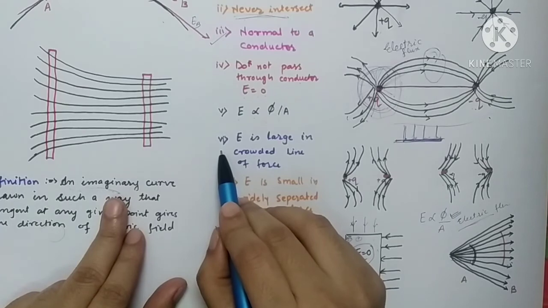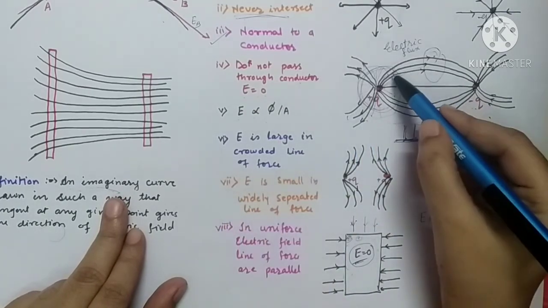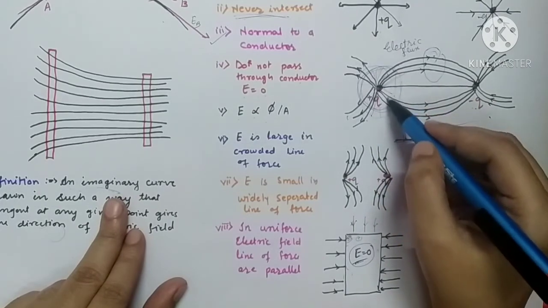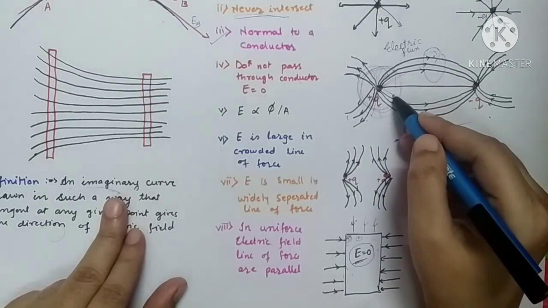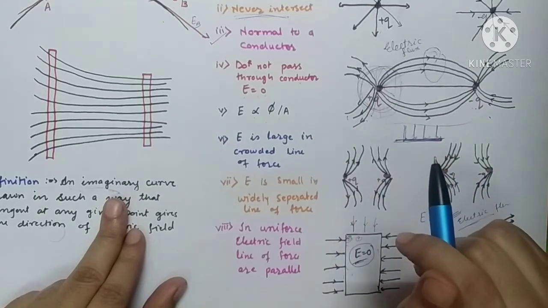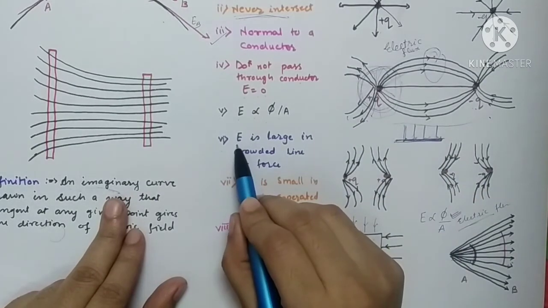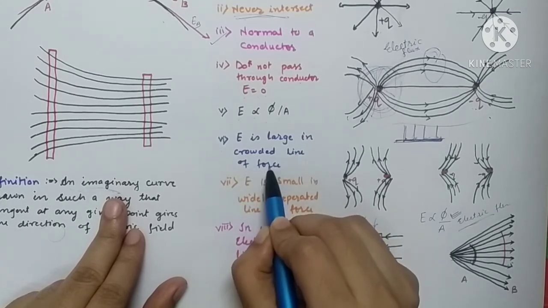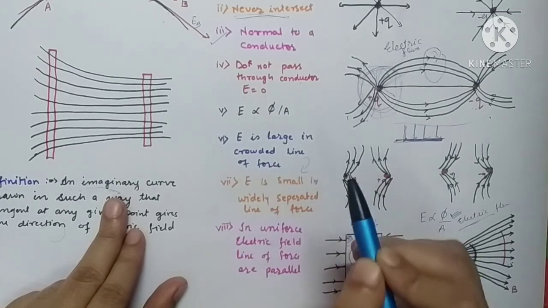Now the next property is, the point where the lines of force are quite crowded, there we have a greater amount of electric field intensity. So electric field intensity is large in the crowded lines of force, and the reverse is also true.